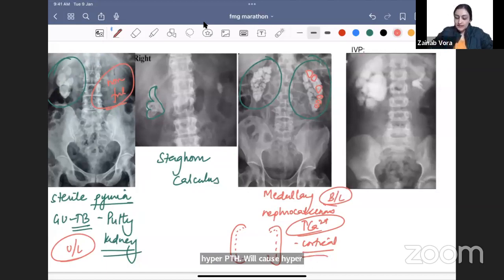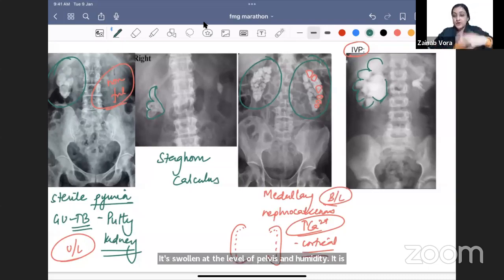Okay, on the other hand, if I tell you that this is an IVP, intravenous pyelography, and you are seeing that the kidney is not able to excrete contrast, it is swollen at the level of pelvis and ureter, it is not getting the contrast. Very good. This is PUJO, pelviureteric junction obstruction. So the junction of the pelvis and the ureter is obstructed here.